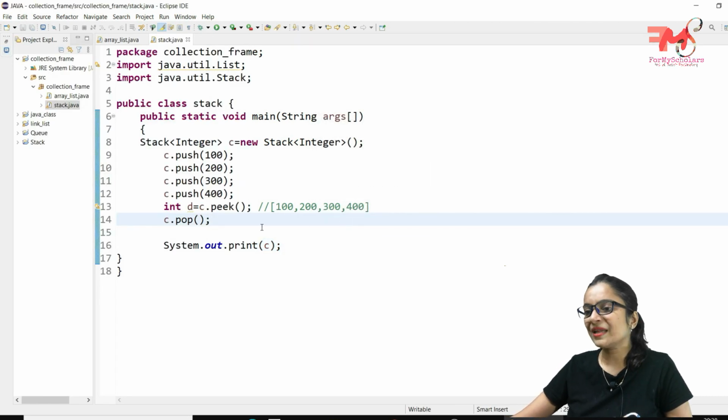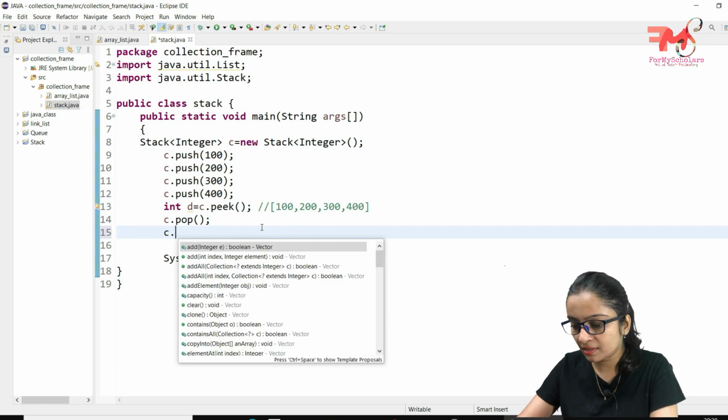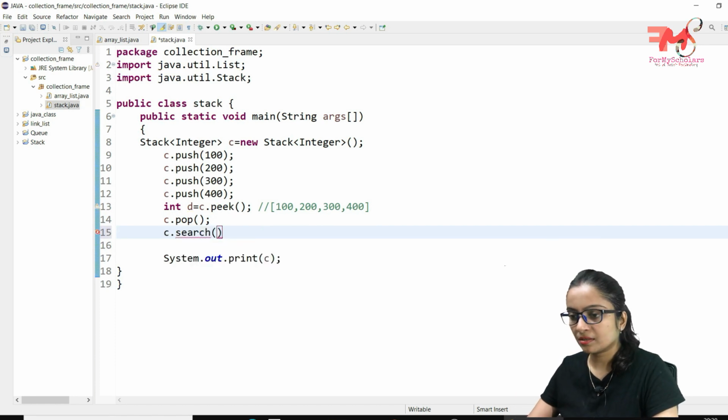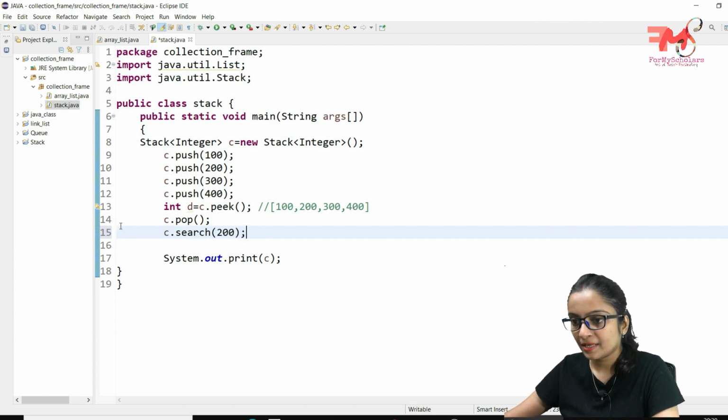Although many functions are available here, the important functions are push, pop and peek. One more function is the search function, c.search. This function returns the position of a particular element that you want to know. Let's suppose we want to know the position of 200 in this stack. Let's see what it will print.